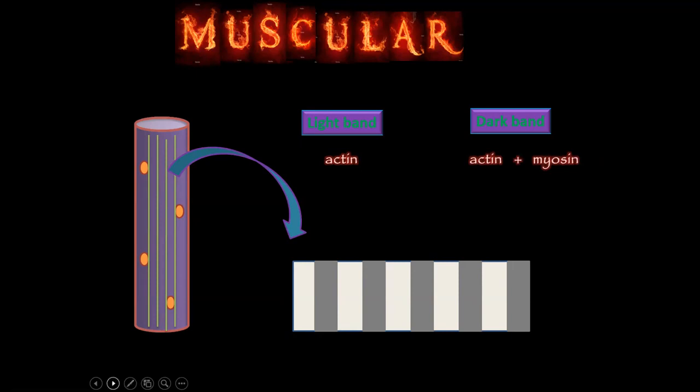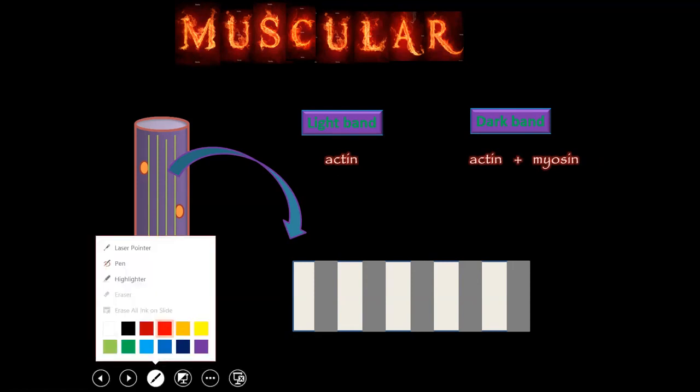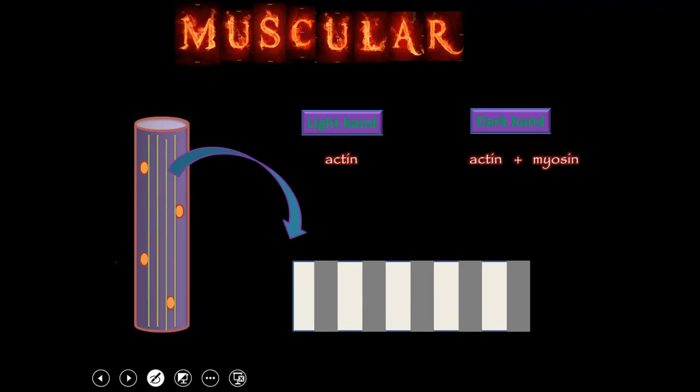So the light band is made up of only actin filaments, while the dark band is made up of thin actin as well as thick myosin. Actin is thin, and myosin is thick.